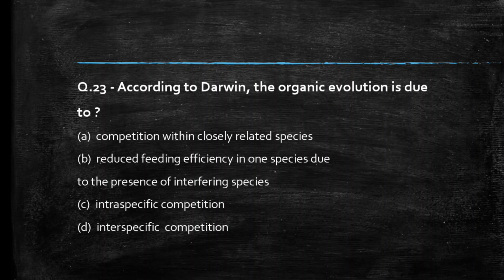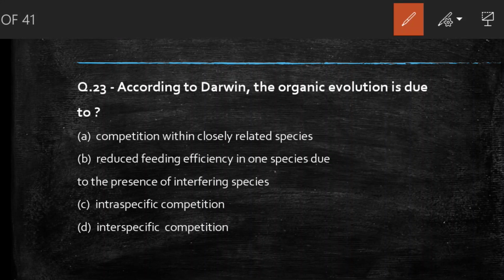According to Darwin, the organic evolution is due to. Students, comment your answer. So the right answer to this question is option C, intra-specific competition.